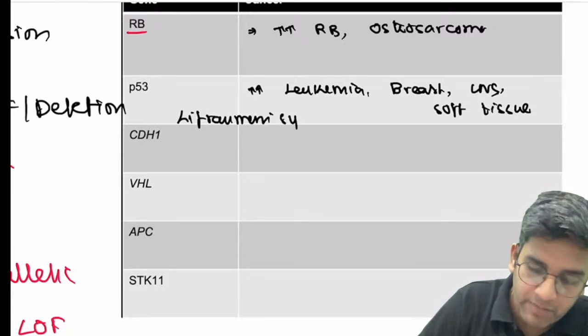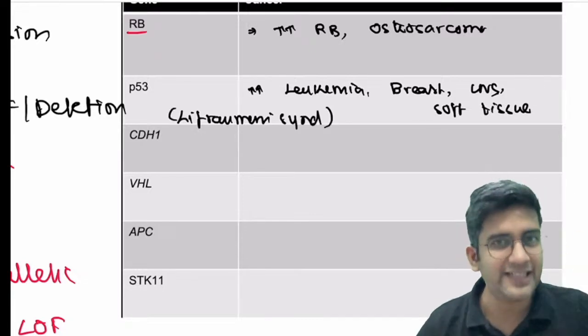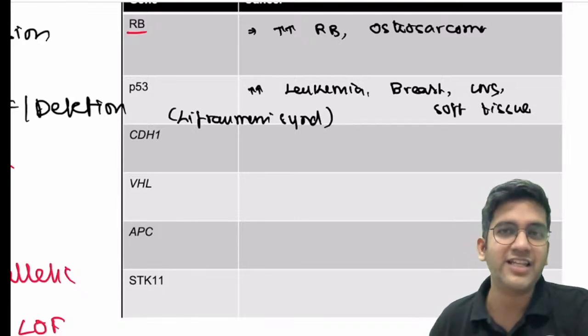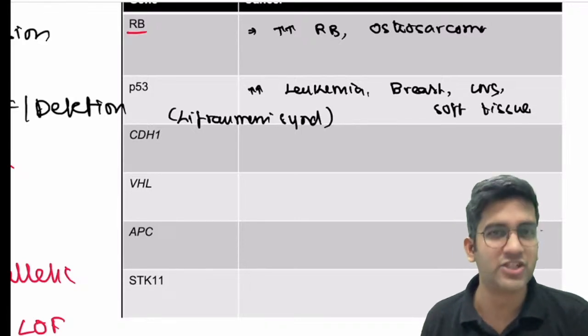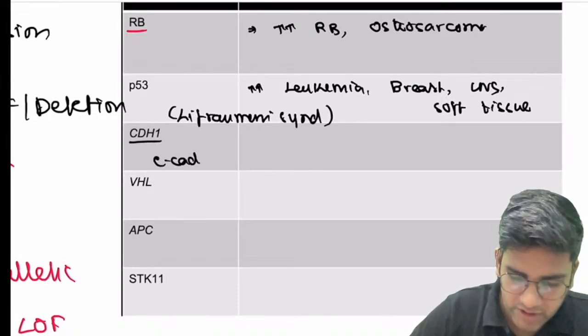The answer should be based on the marks being given. Don't write whatever you know, just write it crisp. 10 marks, 8 hallmarks, which means every hallmark carries 1 or 2 marks. Don't waste much time on it, fine. CDH1 codes for E-cadherin loss.